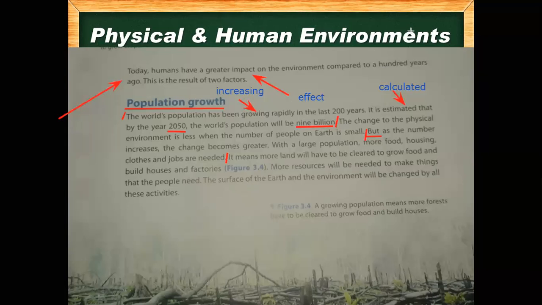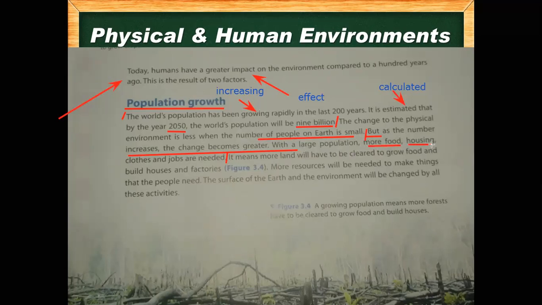So the point is saying, but as the number increases, the change becomes greater. For example, when the number of people on earth is small, the change to the physical environment is less. But as the number of people increases, the change becomes greater with a large population, because for more people, more food is required.